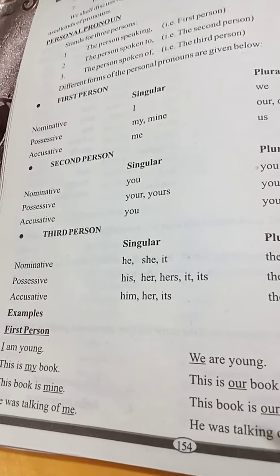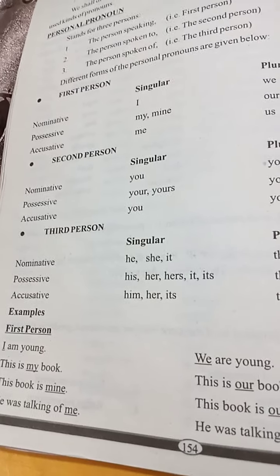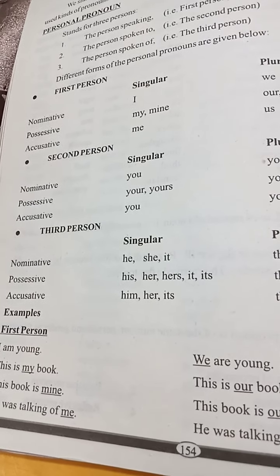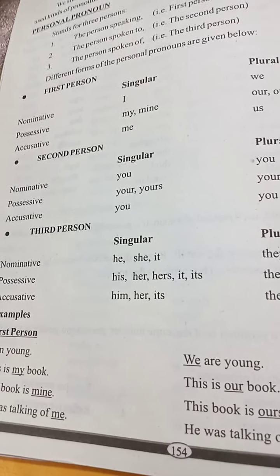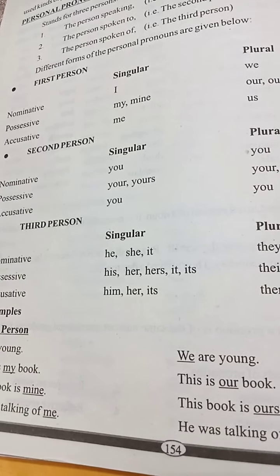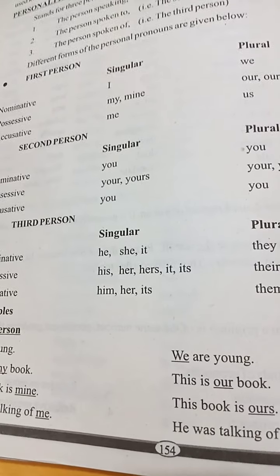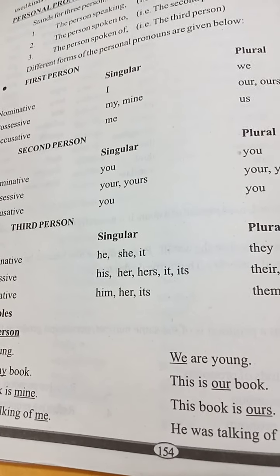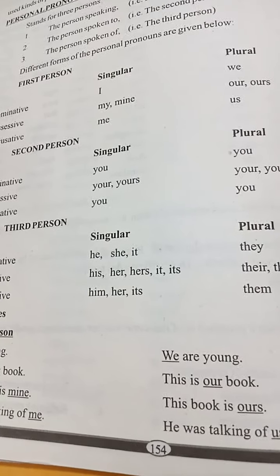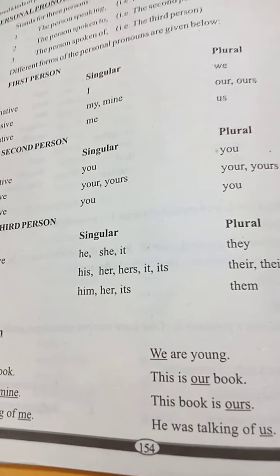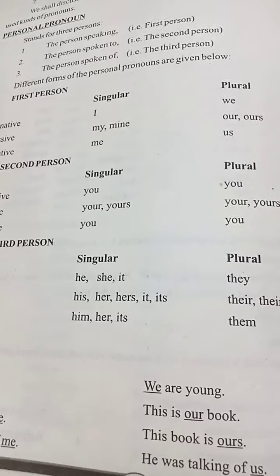Possessive pronouns show possession, belonging, or ownership. They show that the antecedent of the person owns or has something. The possessive pronouns are mine, ours, yours, his, hers, its, and theirs. So these all are personal pronouns.